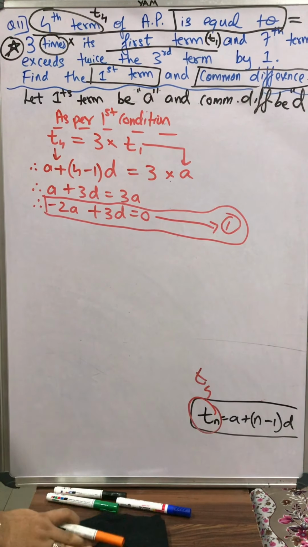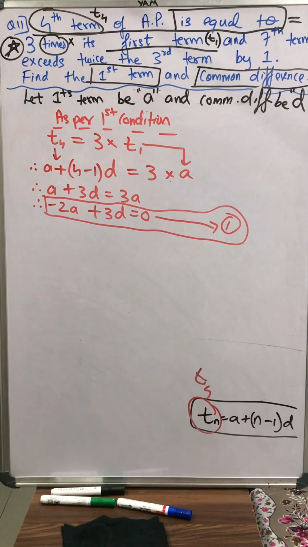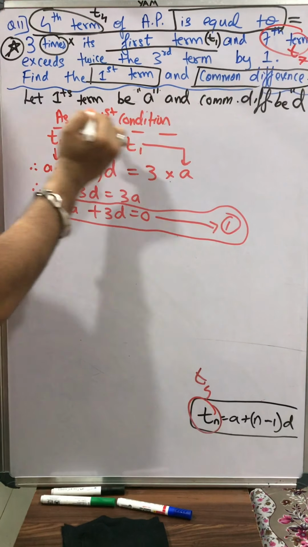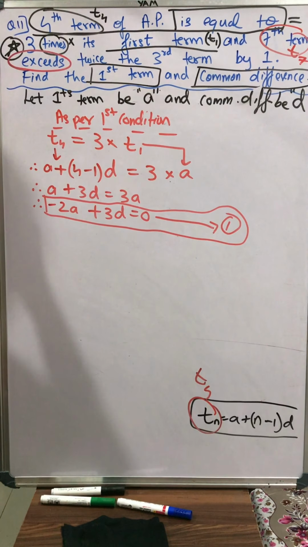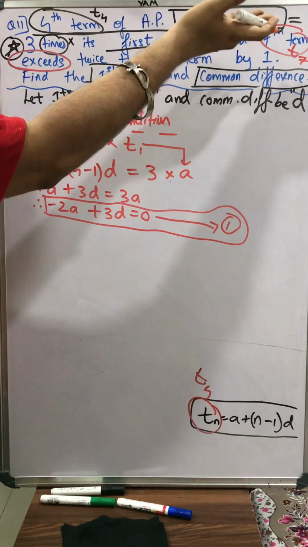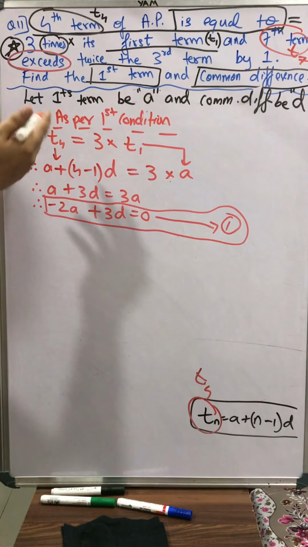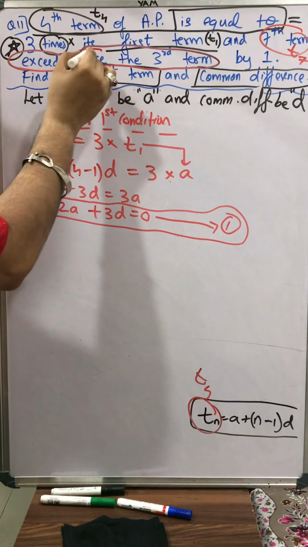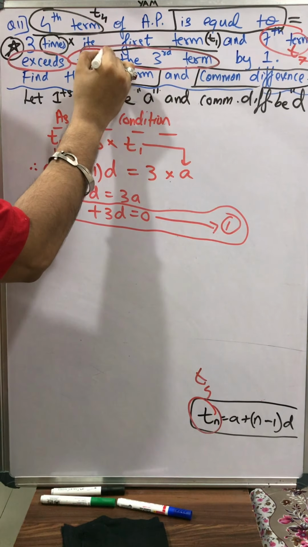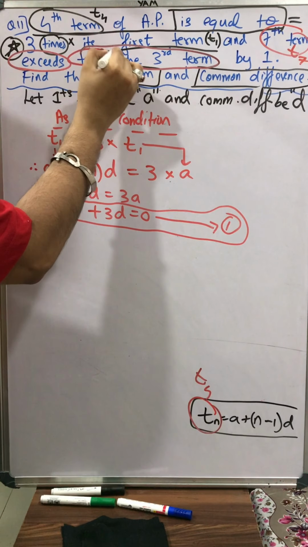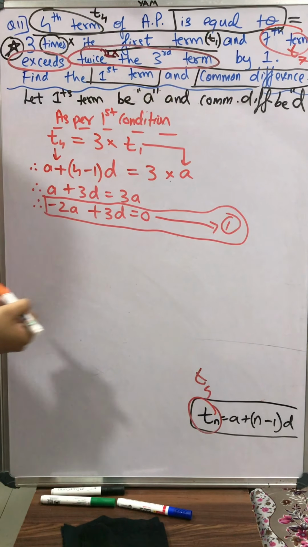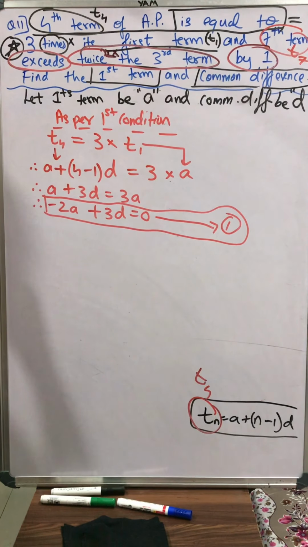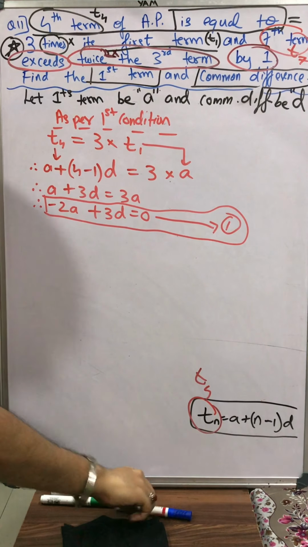Now let's get back, students, to our second condition. What's our second condition? The seventh term, in our language t7, exceeds, in Hindi ज़्यादा है, twice the third term. Twice means 2 multiply, twice the third term means 2 times t3. By how much? By 1. Once again, seventh term. Do one thing, I am reading it and I am writing it. Just see on the board please.